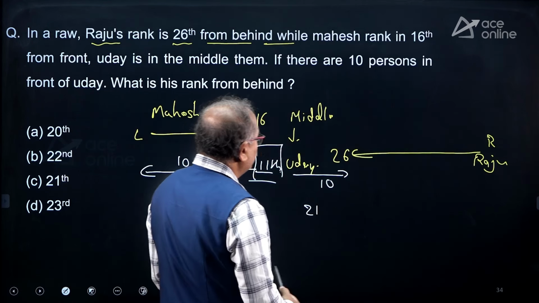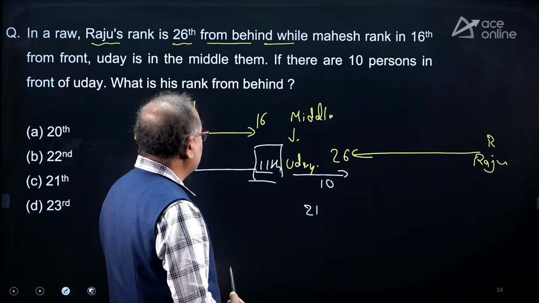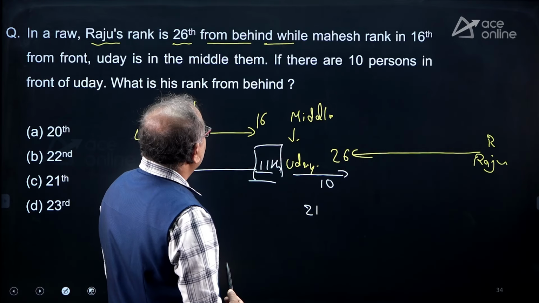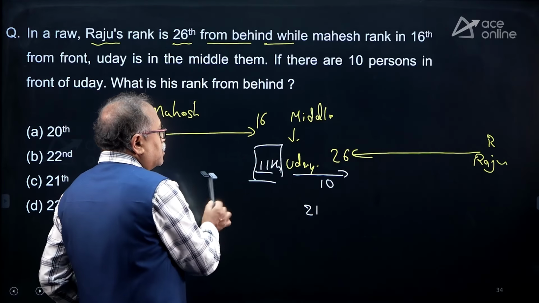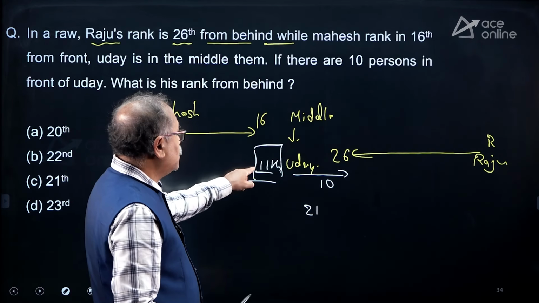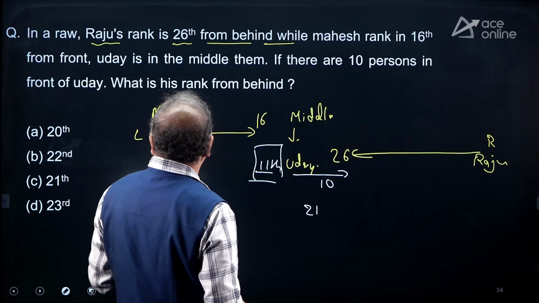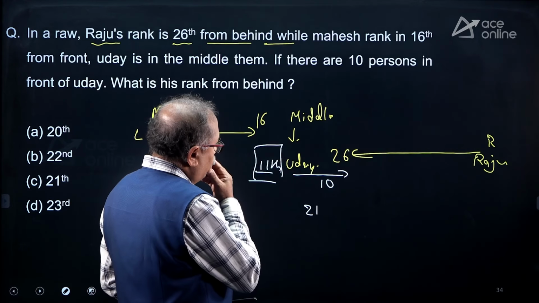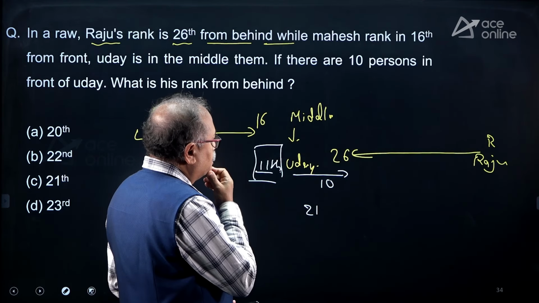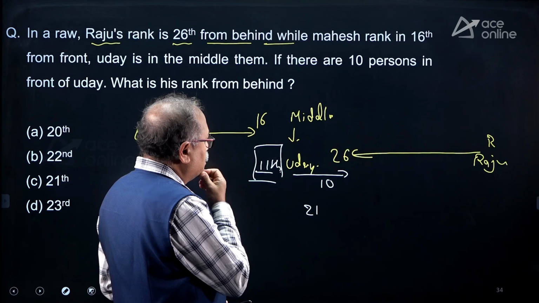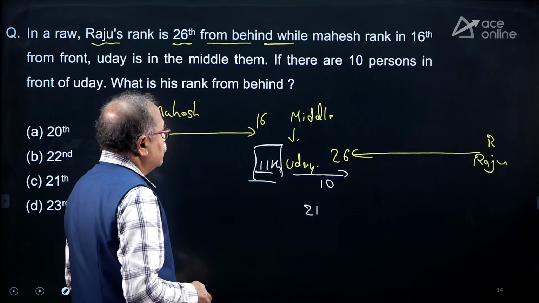No, the rank cannot be 26 in that case. He is in the middle of these two persons, and 10 persons are there in front of Uday.